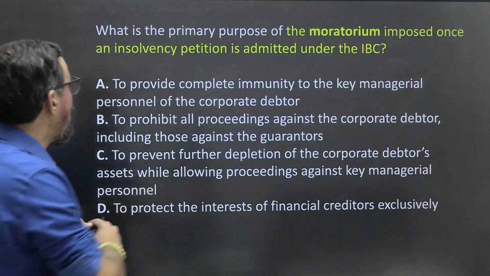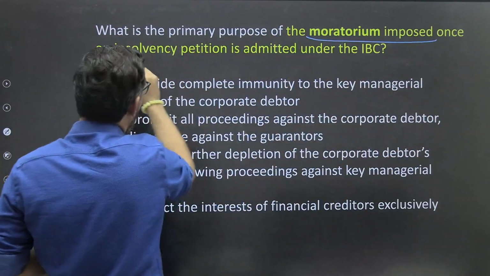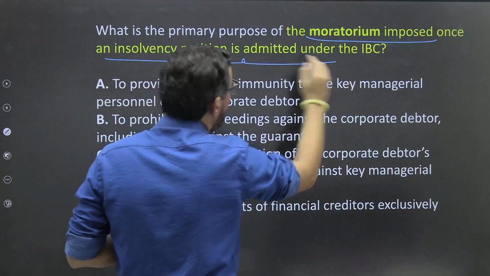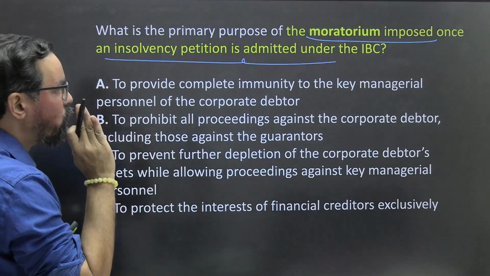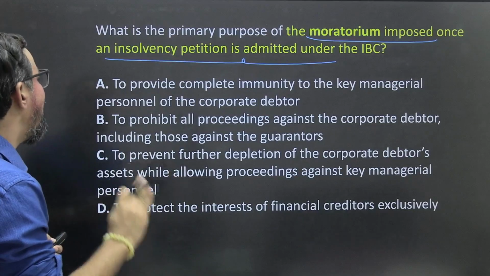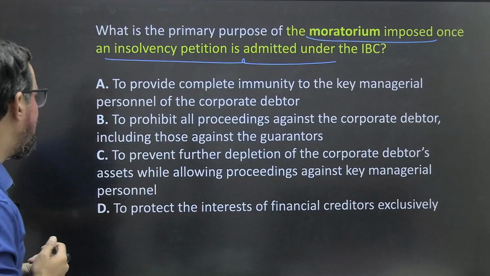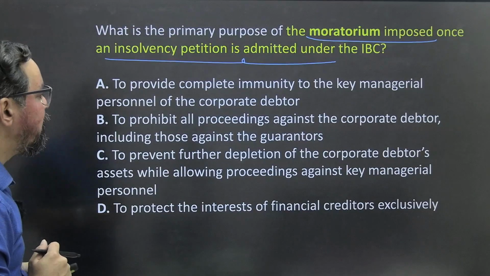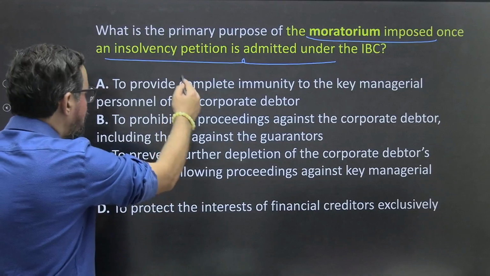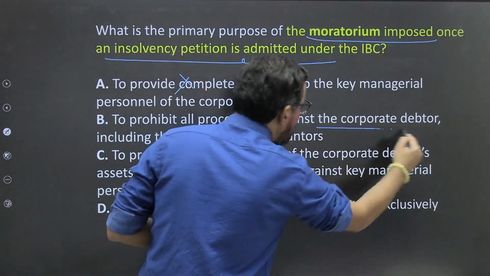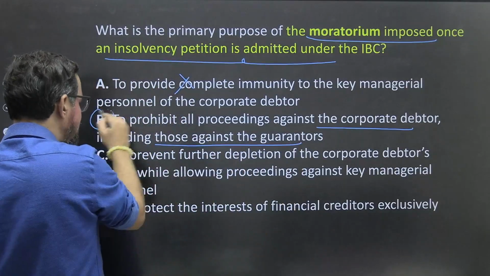Next one, guys. What is the primary purpose of the moratorium imposed once an insolvency petition is admitted under the IBC? To provide complete immunity to a key managerial person of corporate debtors, no. To prohibit all proceedings against corporate debtors, including those against the guarantors, yes, it can be.